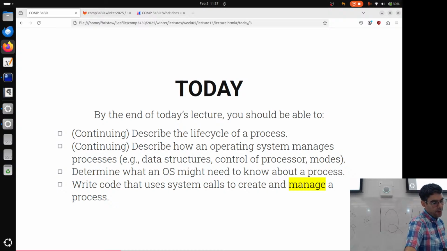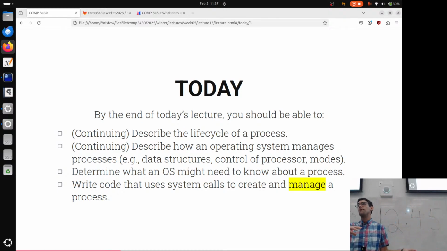The last thing I want us to be able to do, and this will probably spill into Friday's class, is to write code that uses system calls to manage a process. Last class, we looked at the use of fork. Fork allows us to ask the operating system to make a new process, basically by copying my process. Make a copy of this currently running process, and now we have two processes running.